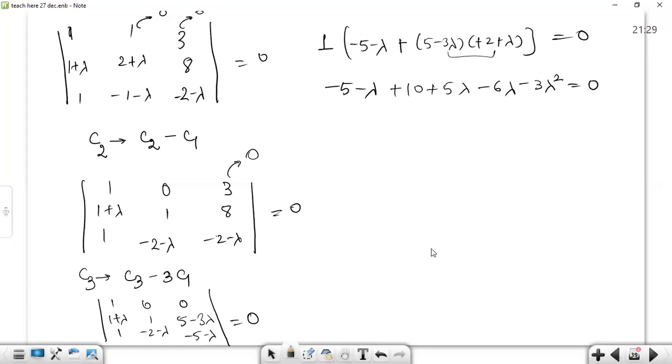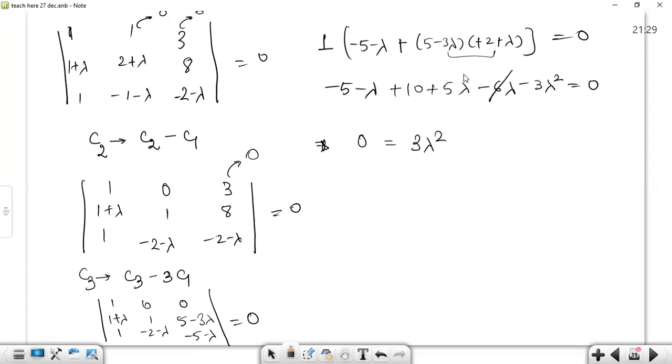Now the equation is in quadratic. There will be two roots for the value of lambda. So let's now solve it without doing any calculation mistake. So let's now bring the 3 lambda square to the right hand side. So on the left hand side, everything will be taken to the right hand side. So minus 3 lambda square will make it plus 3 lambda square.